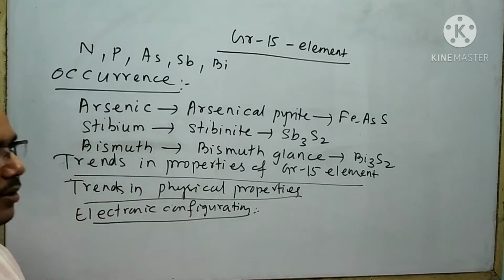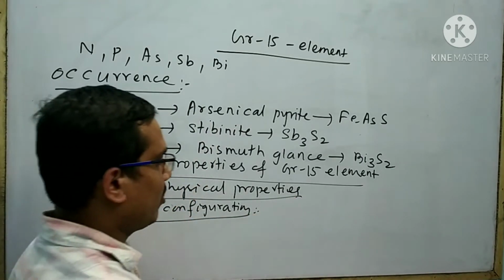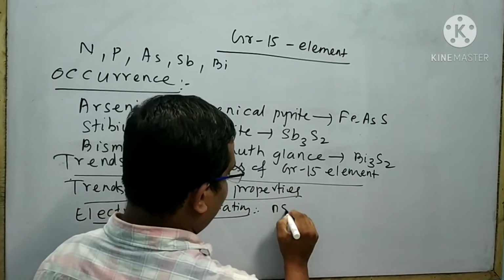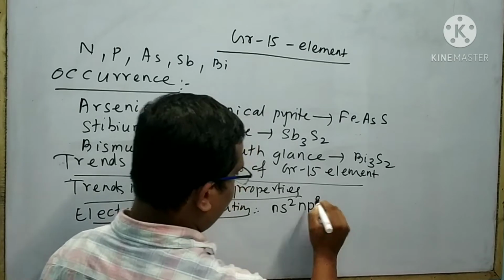The general outermost electronic configuration of group 15 elements is ns2 np3.